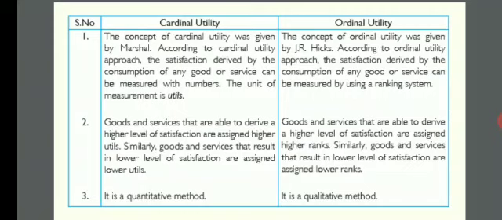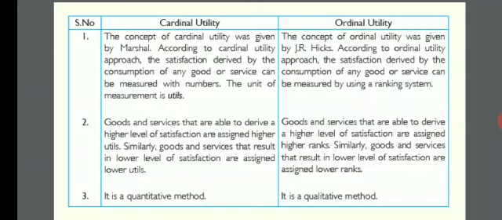In front of me, apple is kept, then ice cream, then one kashaya. Which one am I going to like first? Obviously I am a lover of ice cream, so I will give first rank to ice cream, second rank to apple, and third rank to the kashaya kept in front of me. That is ordinal utility analysis.